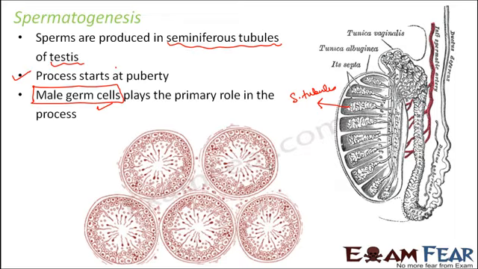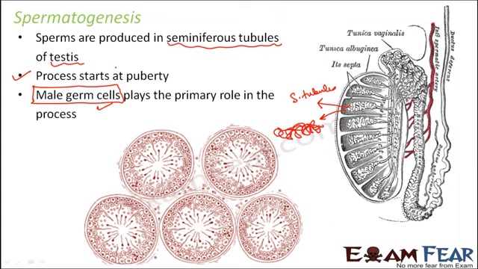If you look at the cross section of a seminiferous tubule, each of these tubules is a highly coiled tube-like structure. If you take any small section and look at the cross section of that tubule, this is how it would look. So this is the cross section of each seminiferous tubule.